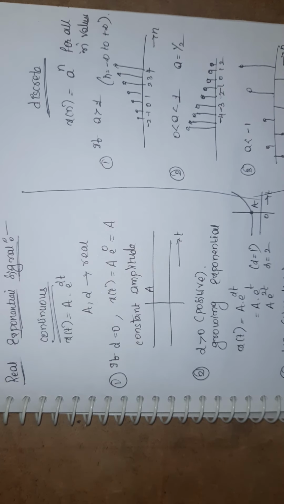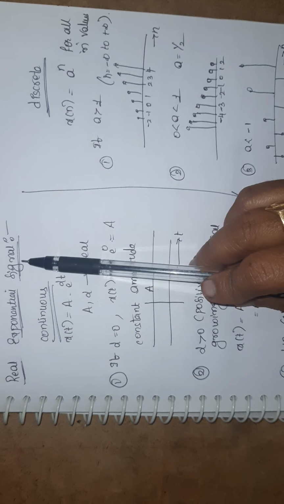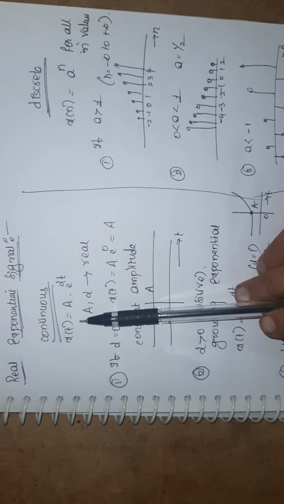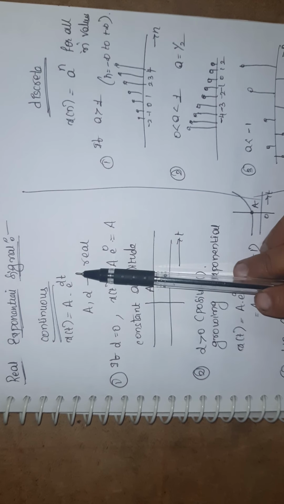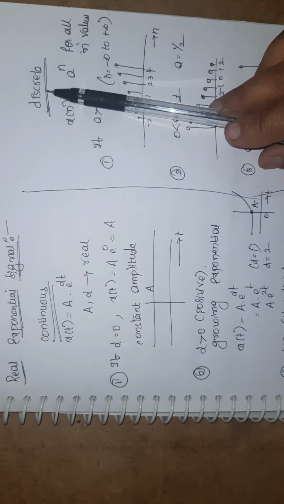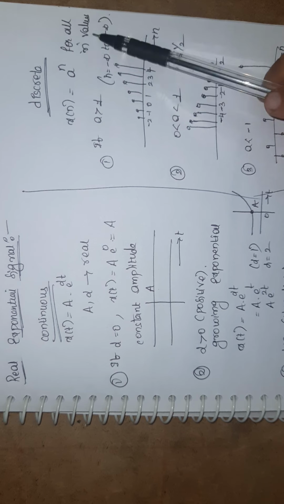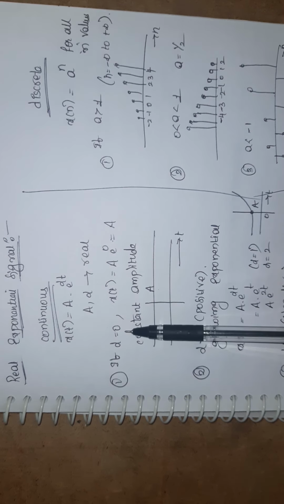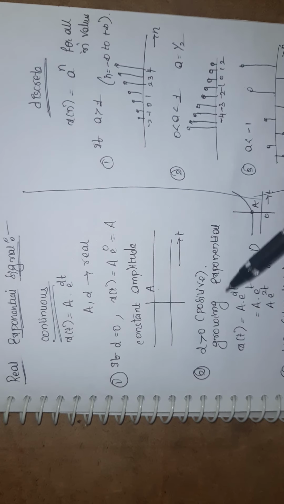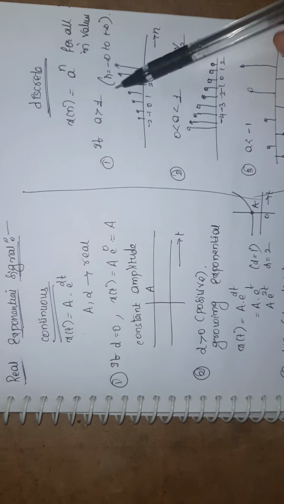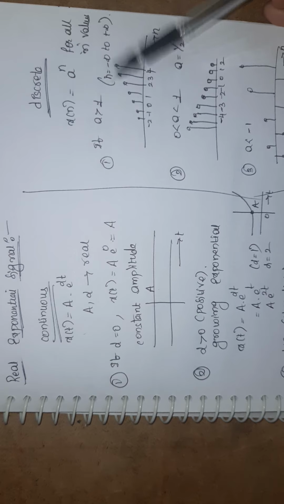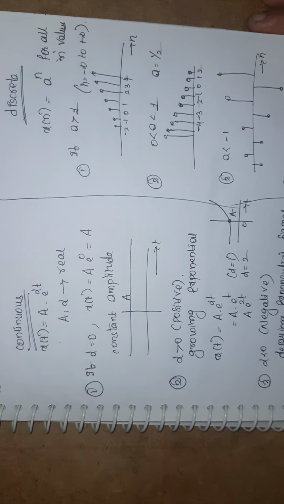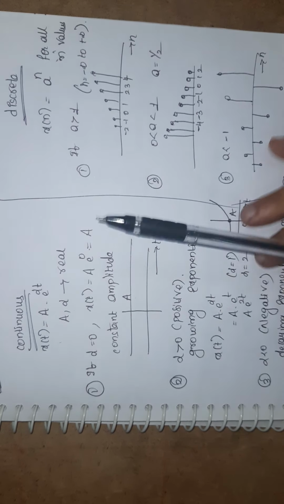Next, the real exponential signal. An exponential signal is represented in continuous form as A times e power alpha t. In discrete form it is A power n, for all n values. So here I am taking 3 cases for continuous and 4 cases for discrete.